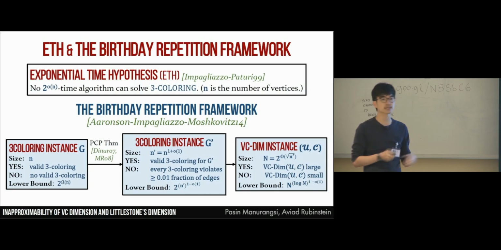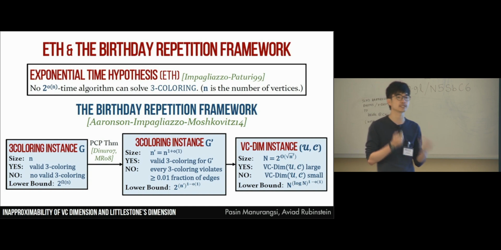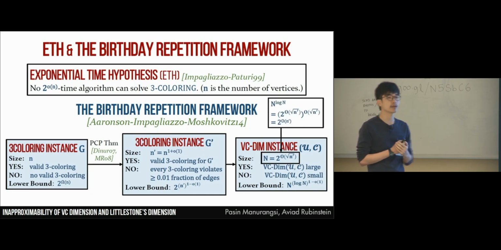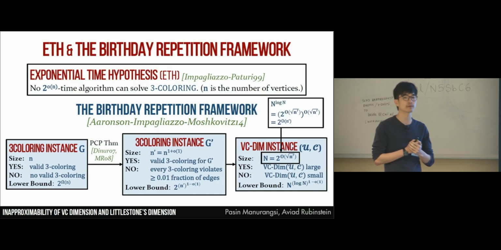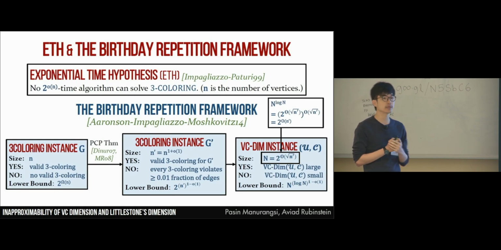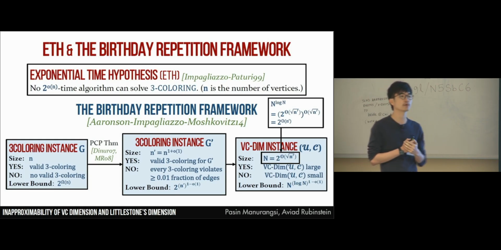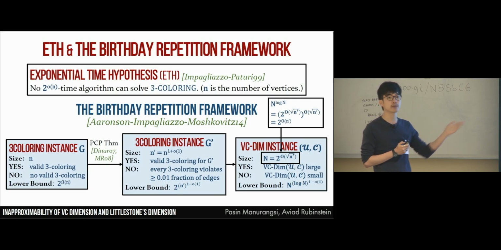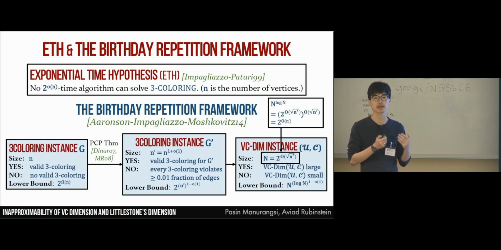And then in the second step of this framework, we reduce this into our problem at hand. In this case, we reduce it to VC dimension. The size of the reduction will be something like 2 to the square root of n prime. And let me note here that when the size of the reduction is 2 to the square root of n prime, then for this new big N, big N to the log of big N is 2 to the square root of n prime, to the square root of n prime. So this is why we get the lower bound of n to the log n here.